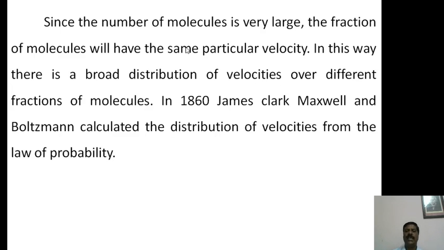Like that, we say that a fraction of the molecules will have the same particular velocity. In this way, there is a broad distribution of velocities over different fractions of molecules. In 1860, James Clerk Maxwell and Boltzmann calculated the distribution of velocities from the law of probability.